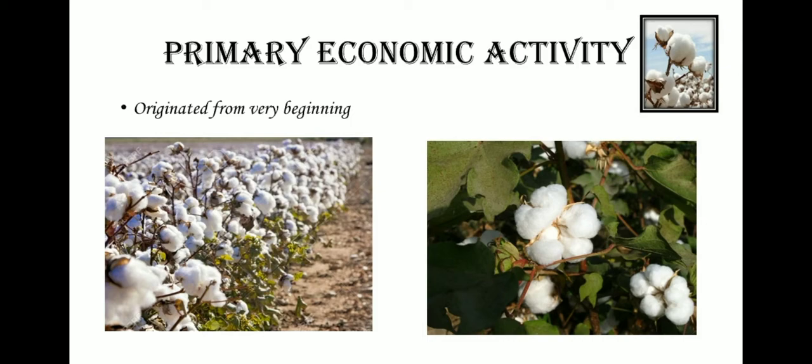You can see the example for primary economic activities. Example, raw cotton production. For secondary, spinning mill. Then tertiary, trade and transport. Quaternary, banking sector. Quinary, example, judiciary sector. Let's see about one after another.